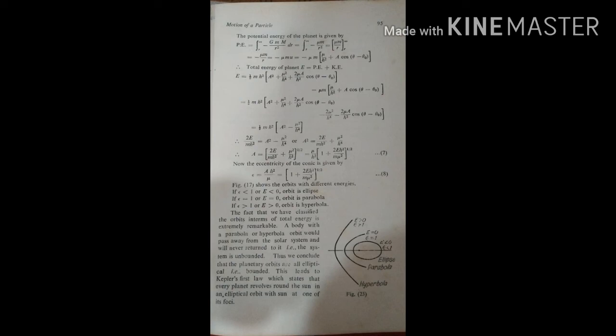A equals μ by h square into (1 plus 2E h square by m μ square) whole power half. Now the eccentricity of the conic is given by epsilon equals A h square by μ. This shows the orbits with different energies. If epsilon is less than 1, E is less than 0, orbit is ellipse. If epsilon equals 1, E equals 0, orbit is parabola. If epsilon is greater than 1, E is greater than 0, orbit is hyperbola.